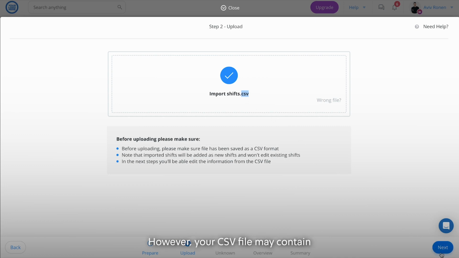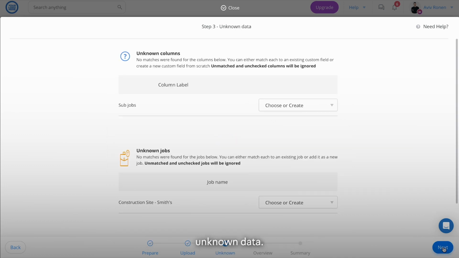However, your CSV file may contain unknown data. If that's the case, you'll need to decide how it should be handled. Let's cover some of the more common use cases. Unknown data could be new jobs that don't exist yet on the platform, a new shift title, layer, etc. When that's the case, you'll see another screen in the import flow called Unknown Data. You will be asked to choose how the platform handles the new data.